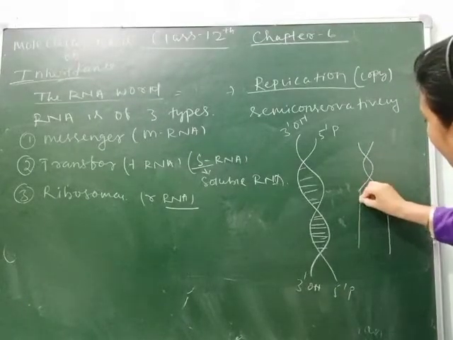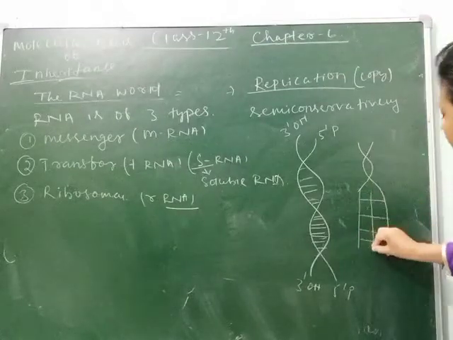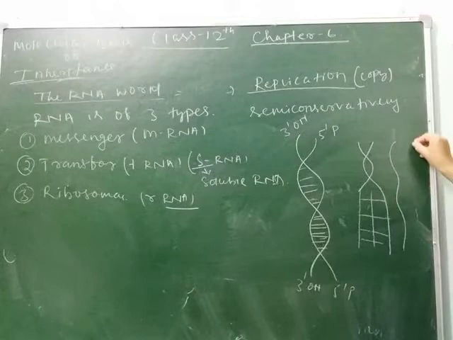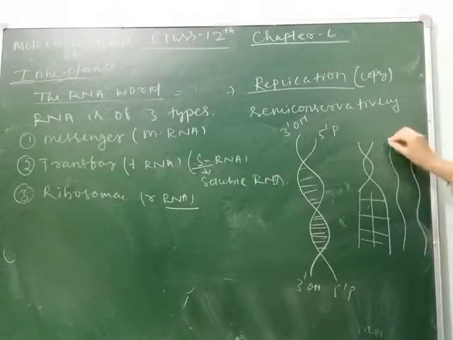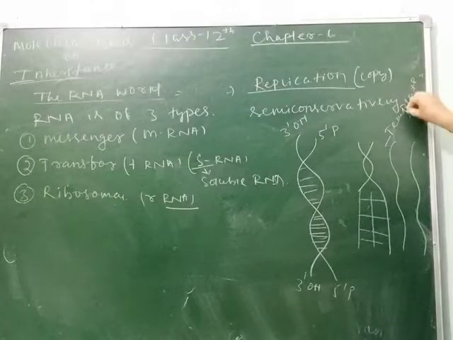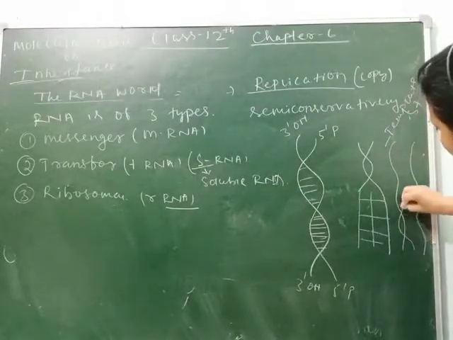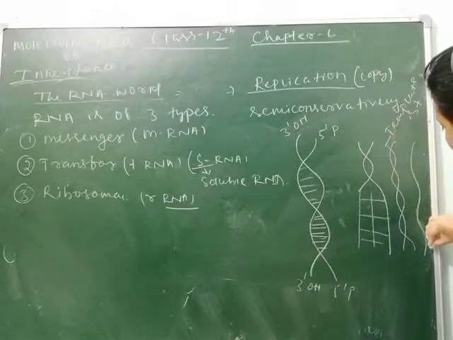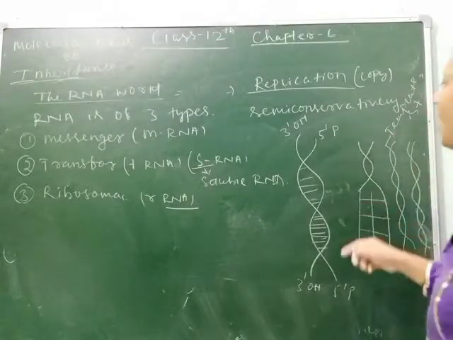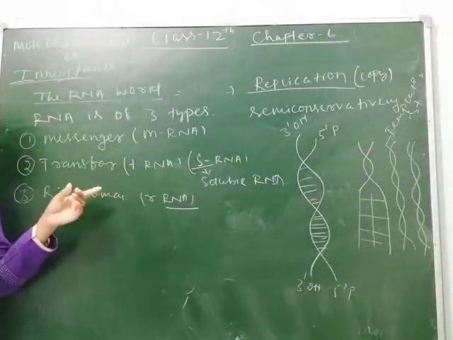It will open and the base pairs are arranged like this. And the original strand, suppose this is a DNA strand, these are called as template strand. When it forms its replica or copy, another strand of DNA gets joined like this. Clear? So this is how DNA forms its replica or DNA gets replicated.